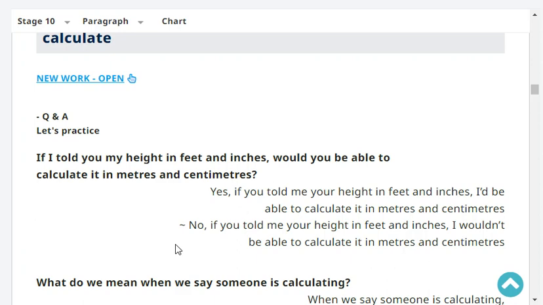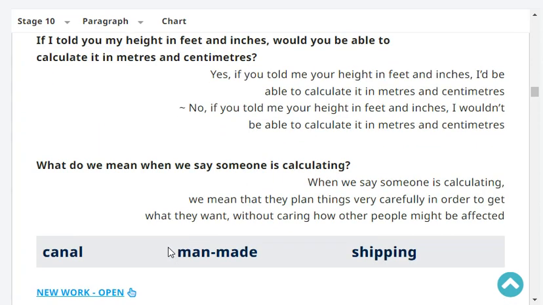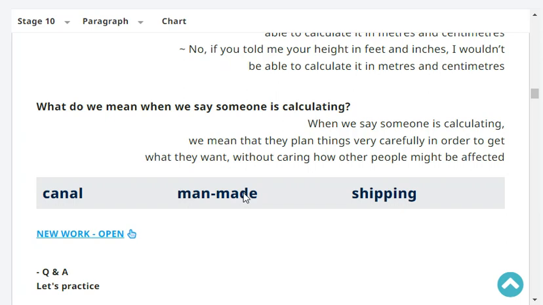If I told you my height in feet and inches, would you be able to calculate it in meters and centimeters? Yes or no? No, if you told me your height in feet and inches, I wouldn't be able to calculate it in meters and centimeters. Very good. What do we mean when we say someone is calculating?